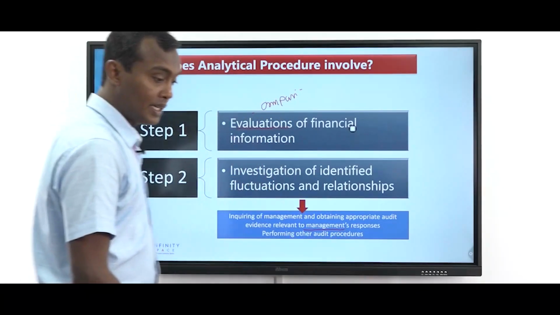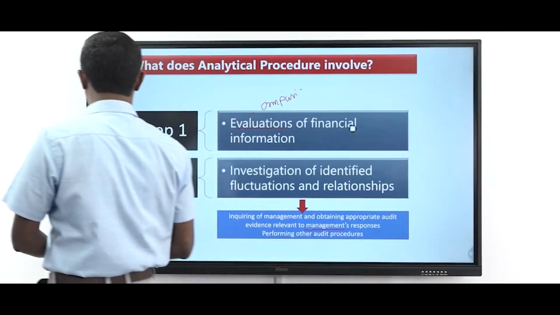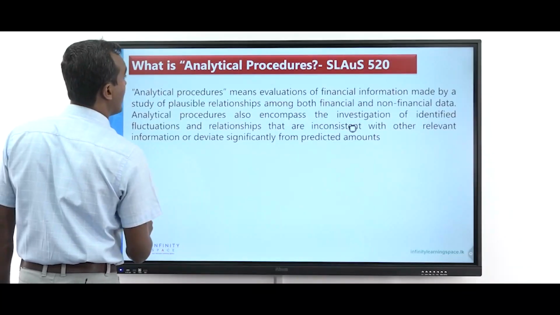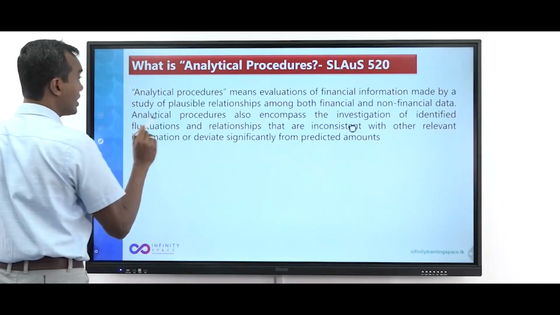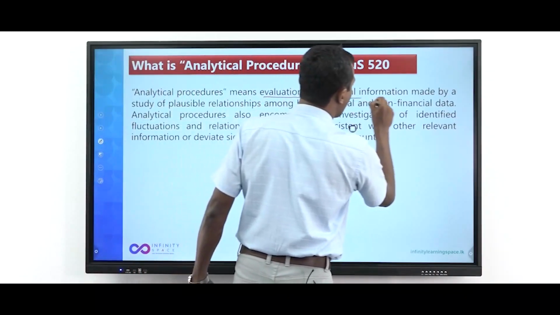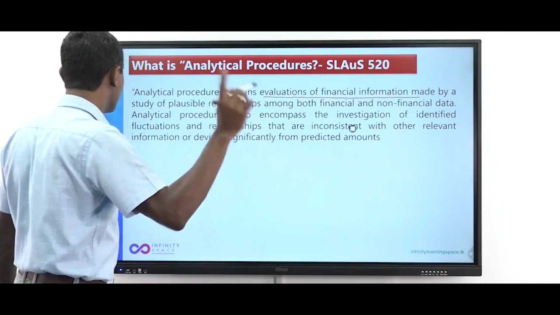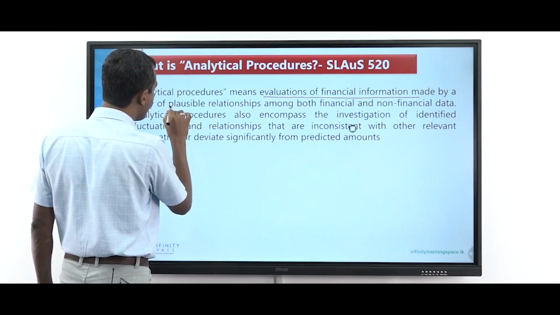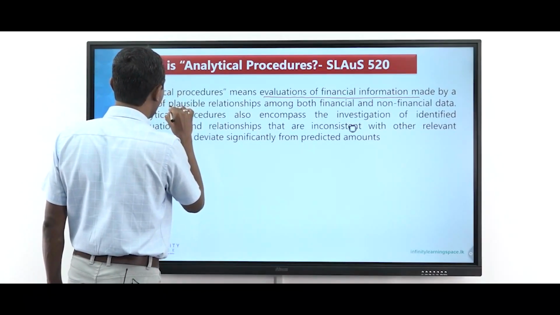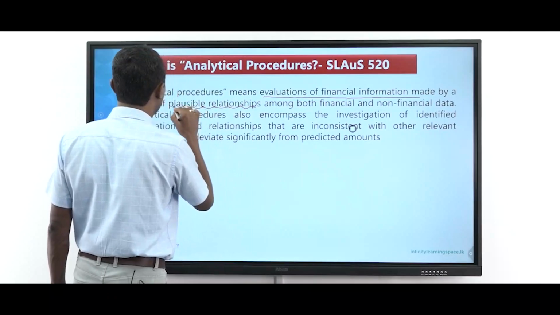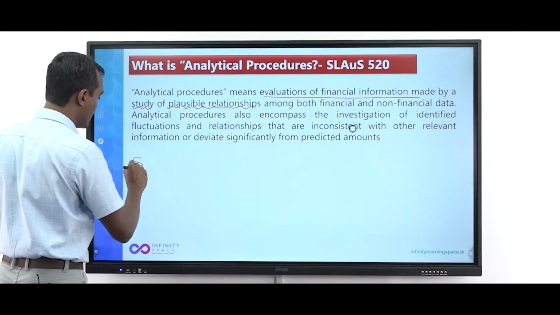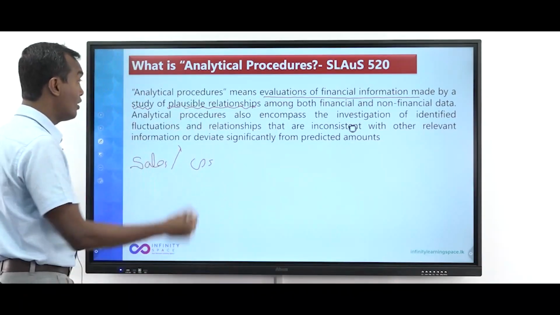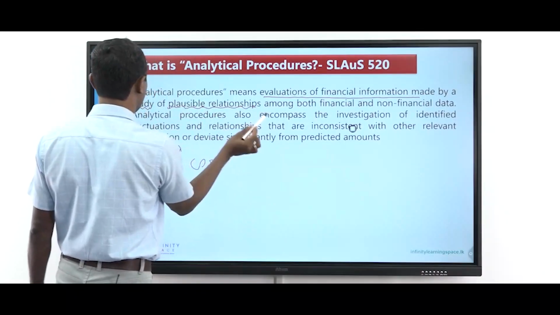Now, see the complete definition also, I'll show you. Analytical procedure means, now don't ever forget this word, evaluation of financial information, and that is a comparison. Now this looks a big word for you, more than comparison, here they use the word plausible. Actually it's a comparison. Plausible relationship means another word, predictable. Plausible means sales increase, so the commission increases, so cost of sales increases. That's a study. So evaluation is always done by comparison, study of this relationship.